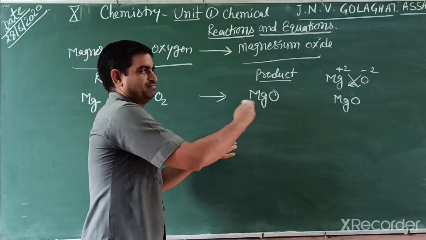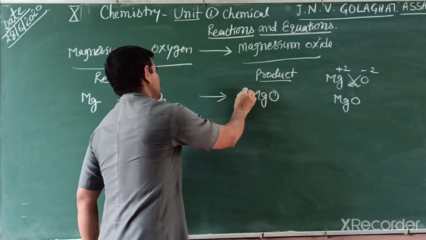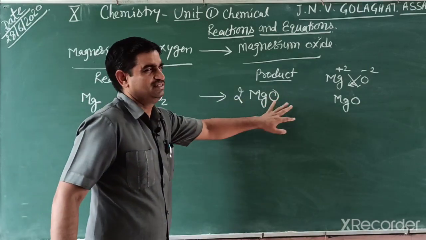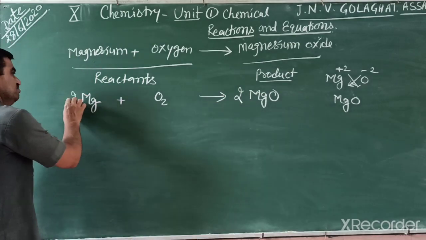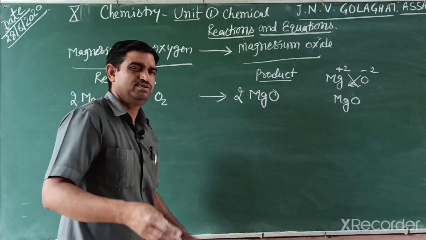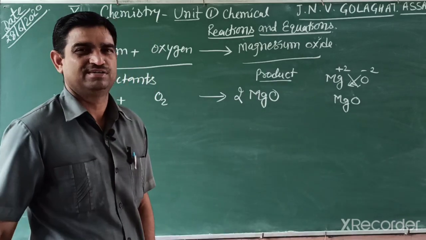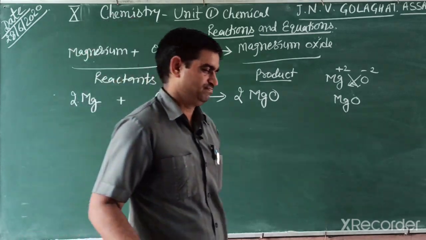So we proceed further. I write oxygen as 2, so I multiply by 2. Now oxygen is balanced, but magnesium is not balanced, so I multiply magnesium as well. So this is the equation. But we will discuss in detail in this chapter how to balance the reaction. So students, we discuss a new activity.